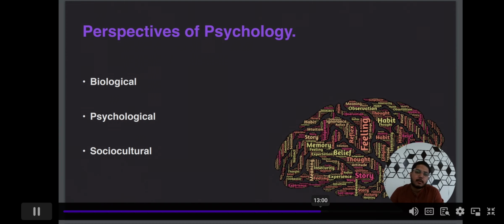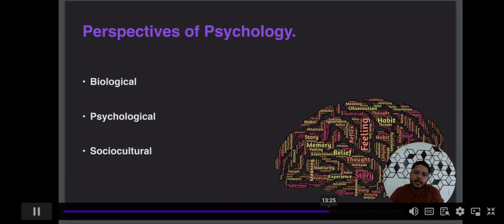The major problem we see in the psychological perspective is that it mainly studies the negative side of behavior. If someone is doing abnormal behavior, we study psychologically why it is happening. It does not always study negative behavior, but it is majorly concerned with negative behavior or negative thoughts.